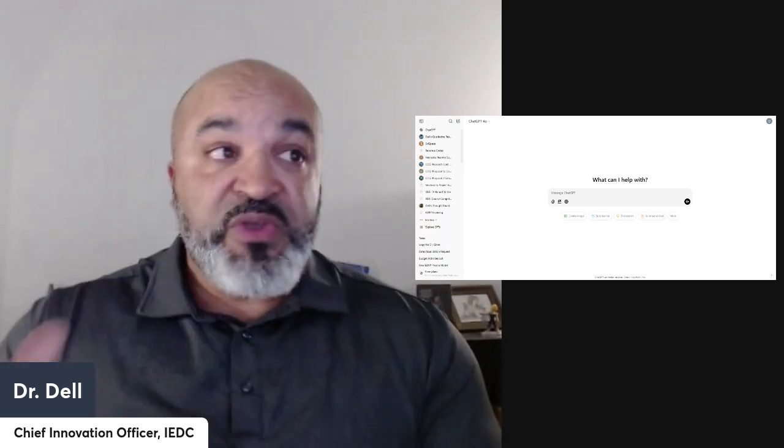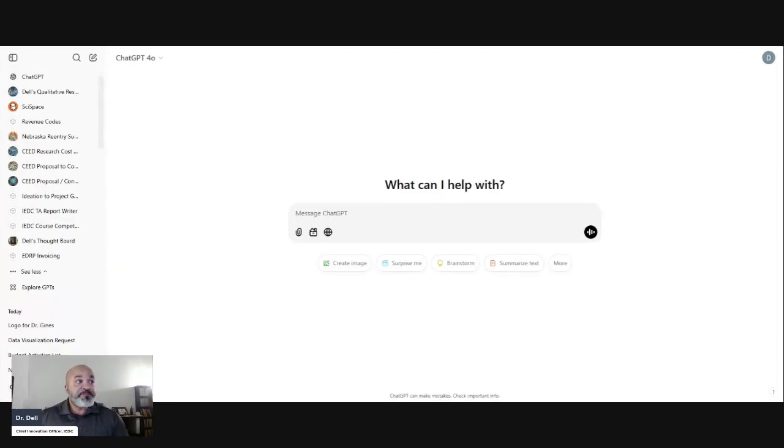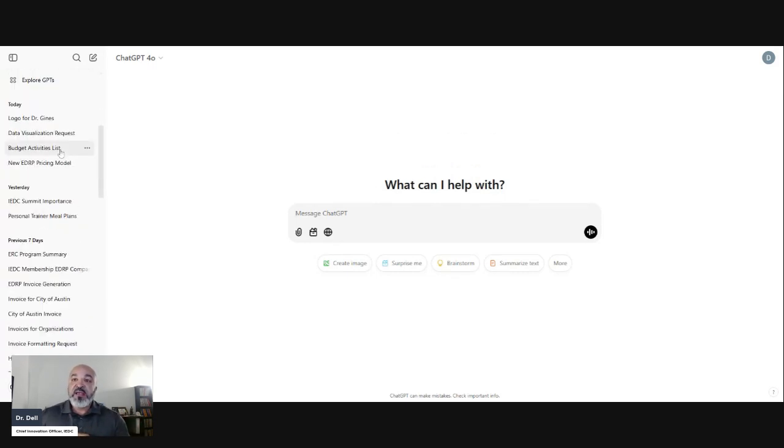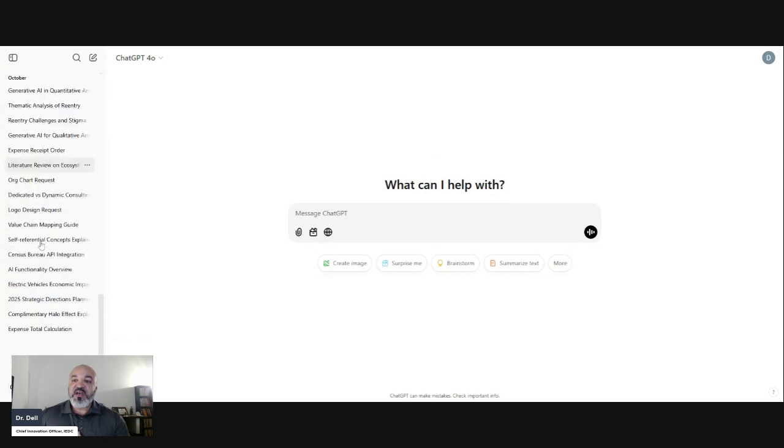So I've got my screen up, ChatGPT. Let me make it bigger for you. This is the general front end of ChatGPT. Most of you have seen it by now. If you haven't, this is what it looks like. Over here you have a column, with custom GPTs at the top, which I'm going to show you in a later day. But these are all of the chats. And so I have all of the chats.